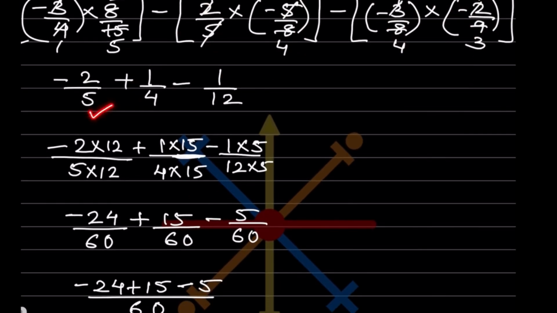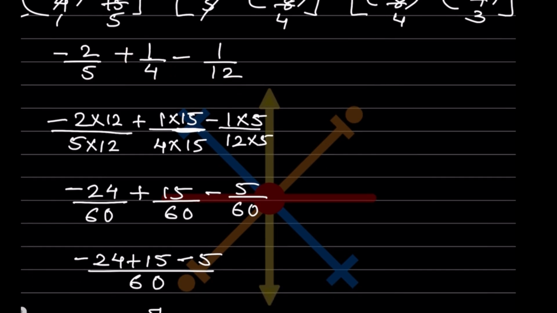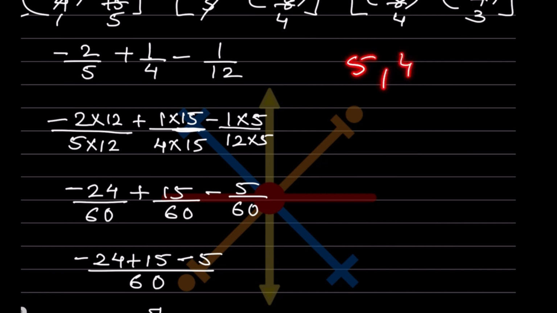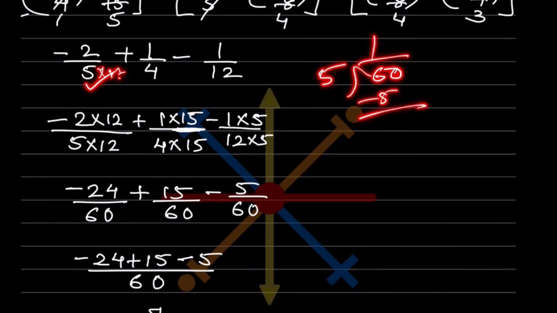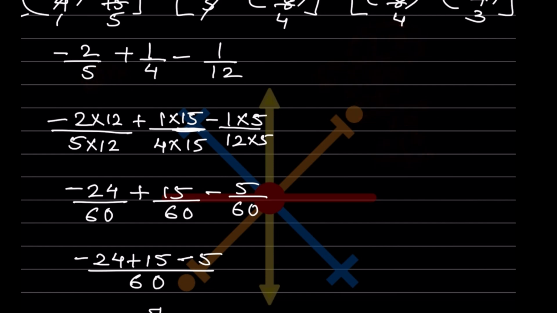So now you can see the denominators are different because here is plus and minus here. So the LCM is 60. You can just check with this one. So now what will you need here? Here you will need extra 12. If you don't know, again you can do 60 divided by 5. You know 5 1s are 5, 5 2s are 10. So it should be multiplied by 12. Here again you can do 60 divided by 4. So that is going to be multiplied by 15 and here by 5.